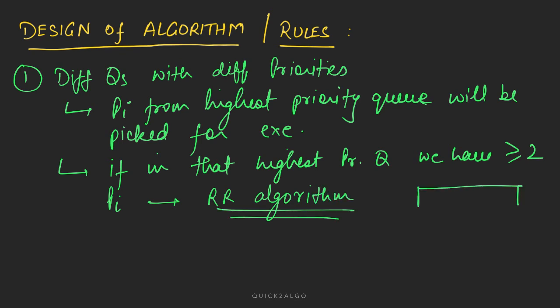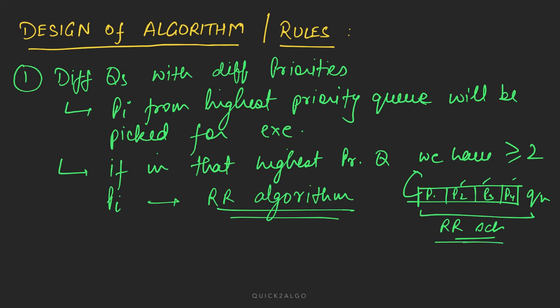Say we have this queue, the highest one, and we have P1, P2, P3, P4. Then P1 will be given the CPU, and what about P2, P3, P4? This entire thing will be managed by round robin scheduling. This answers our question about which scheduling algorithm to use for each queue. We use round robin for the highest priority queue because it serves a very good purpose for us.